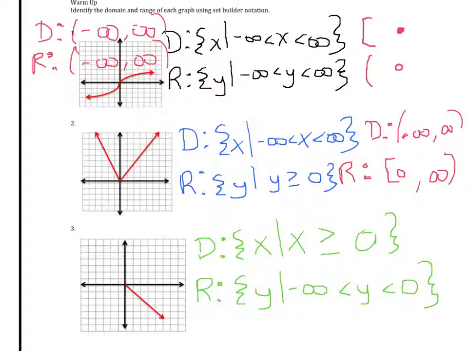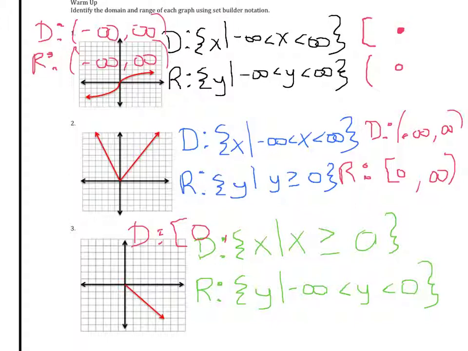And then on 3, domain was x is greater than or equal to 0. So again, what's the farthest left? This time on domain, you're looking along the x-axis. What's the farthest left? What's the farthest right that you're going to have numbers? And so domain would be the farthest left is at 0. Is it a closed circle? Yes. It's going to be a bracket to represent a closed circle, just like the equal sign in the inequalities, and that's going to be 0, comma, and it goes to infinity.